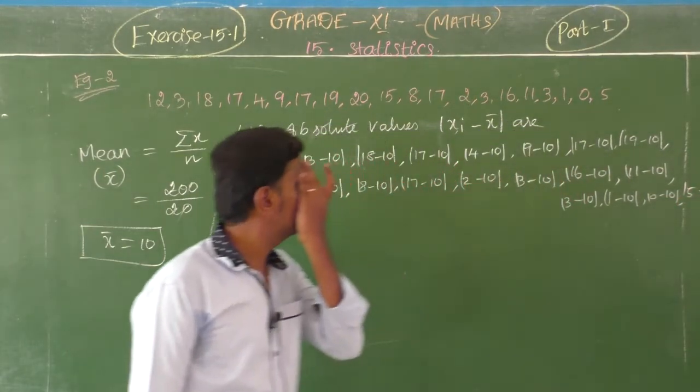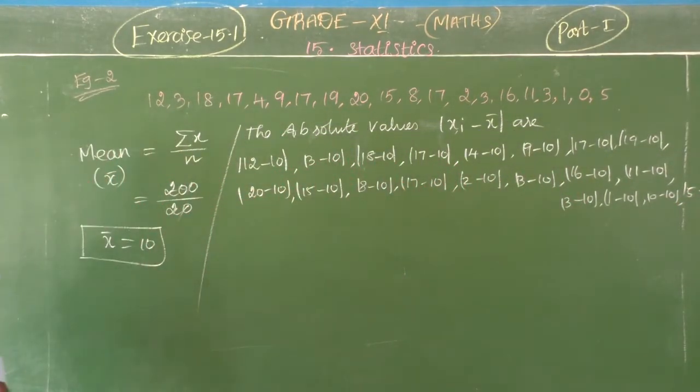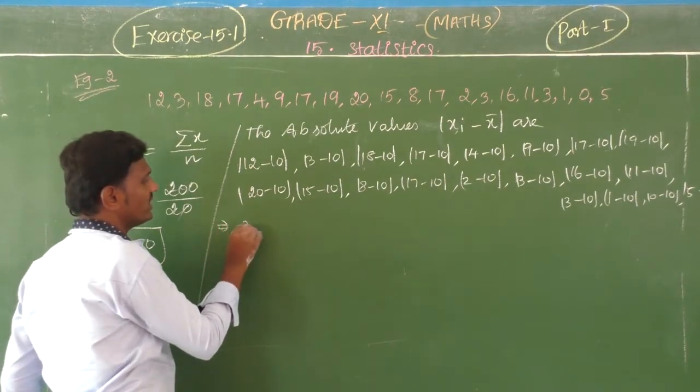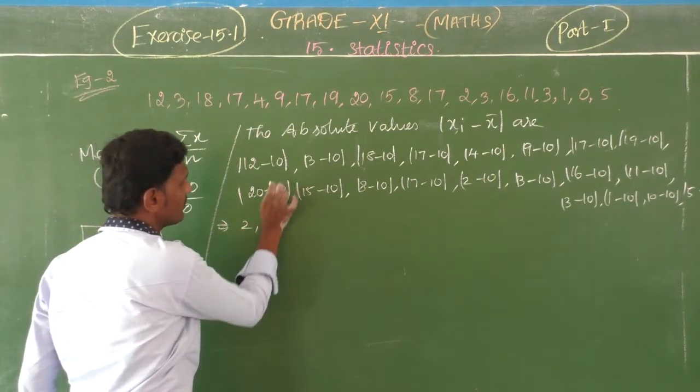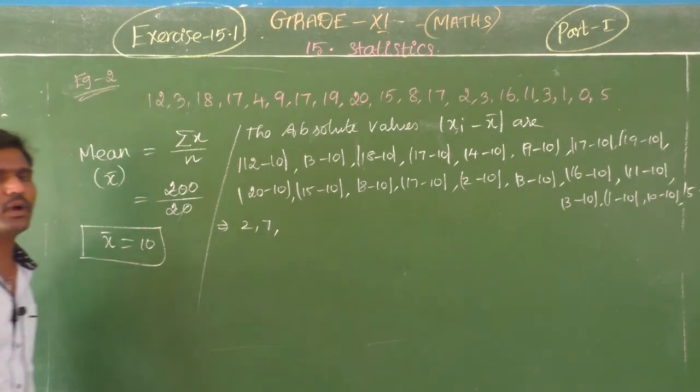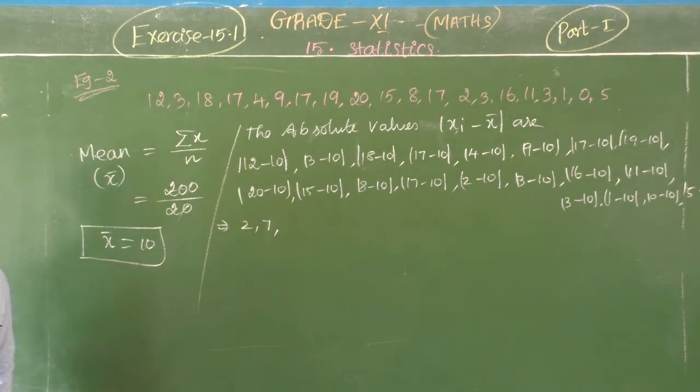5 minus 10. Okay, so I want to take all the values. How to take? So 12 minus 10 is 2. Then 3 minus 10 is minus 7, but plus 7 only we want to take. Why? Because absolute values mean we can't take the negative value. Okay, yes.